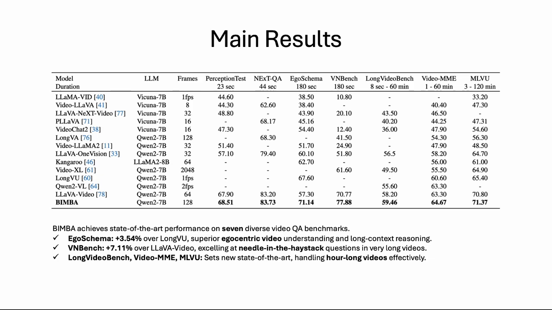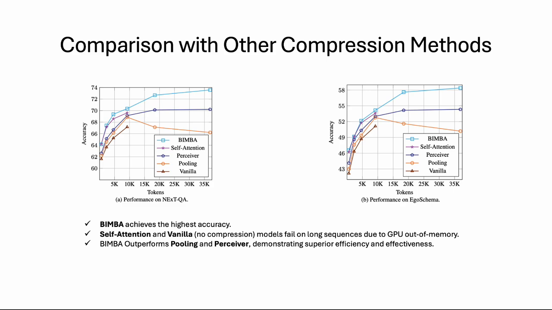BIMBA achieves the best performance on all datasets. On EgoSchema, BIMBA achieves a 3.54% improvement over LongVU, showing superior egocentric video understanding and long context reasoning. On VNBench, BIMBA surpasses LLaVA-Video by 7.11%, excelling at needle-in-the-haystack questions in very long videos. On LongVideoBench, Video-MME and MLVU, BIMBA sets a new state of the art, demonstrating effectiveness in handling hour-long videos.